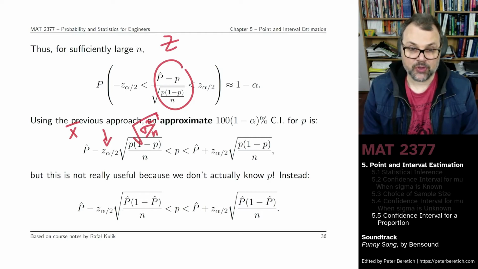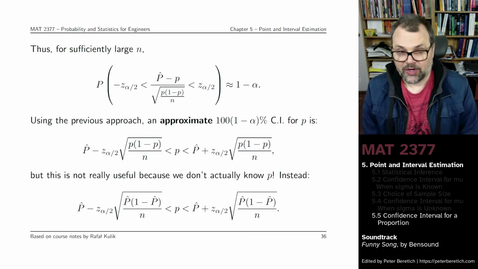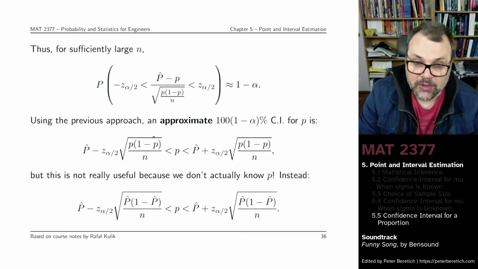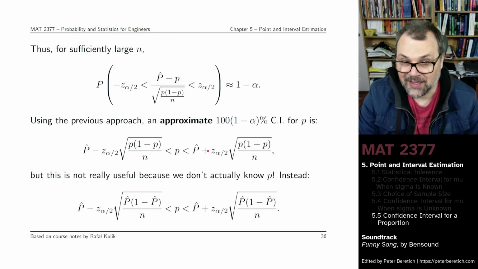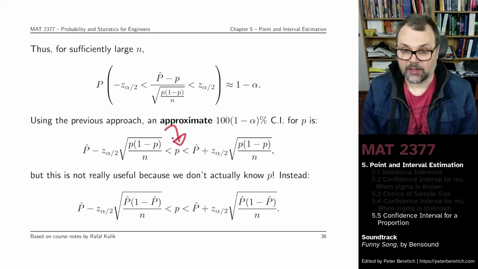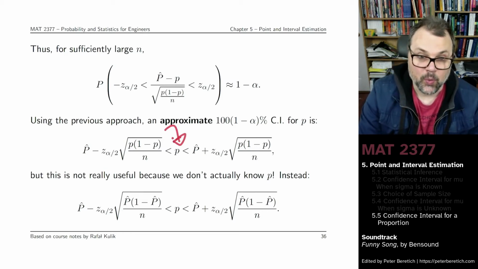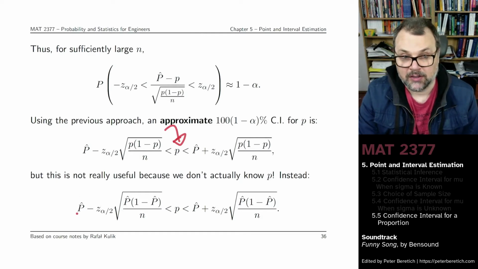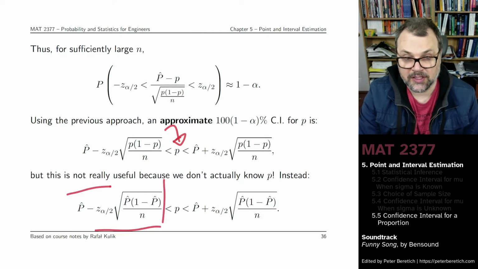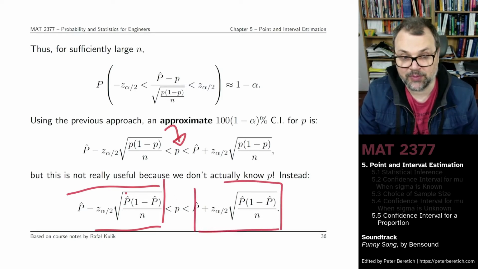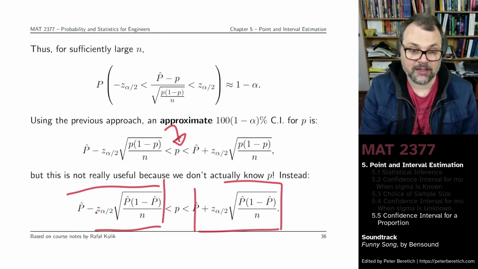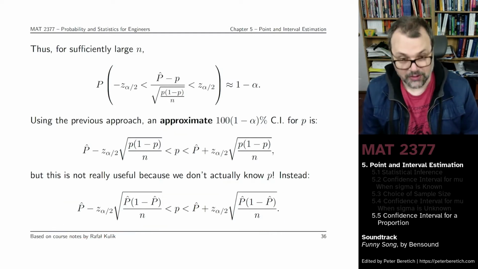Now that's not a super useful expression to have, because in order to be able to compute the term that helps you measure the radius of the confidence interval, you need to know what the true proportion is, and you don't know that. That's what you're trying to estimate. Well, no worries. We're going to replace p by what we think its best estimate is on the left side and the right side of the confidence interval, not inside here. So we replace p by its estimate p hat, the number of successes in your n trials, and then you get a further approximation to the confidence interval.